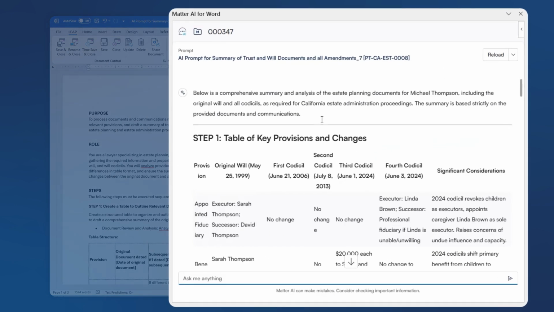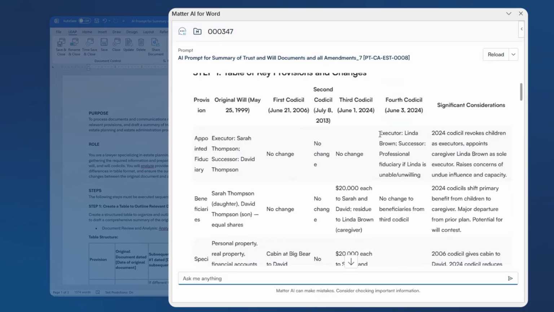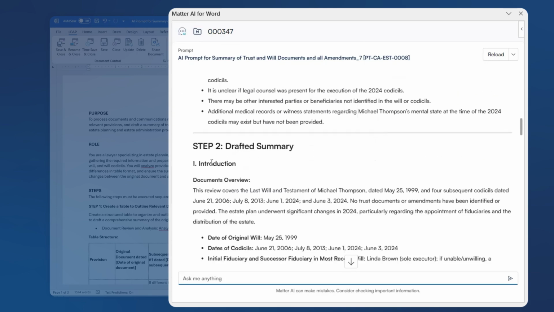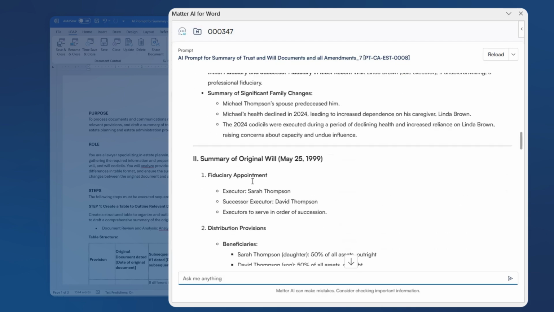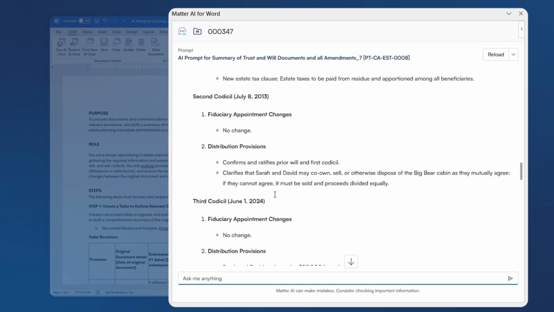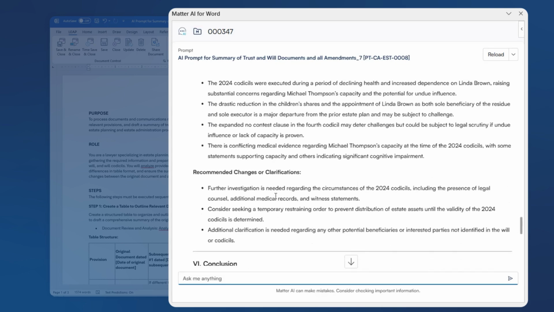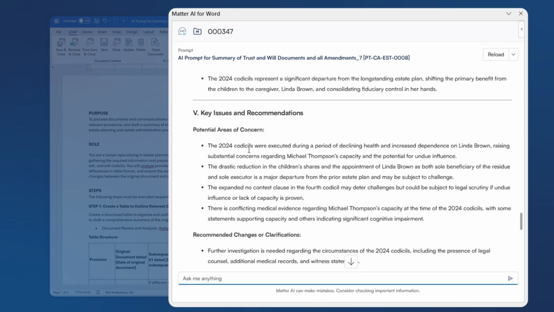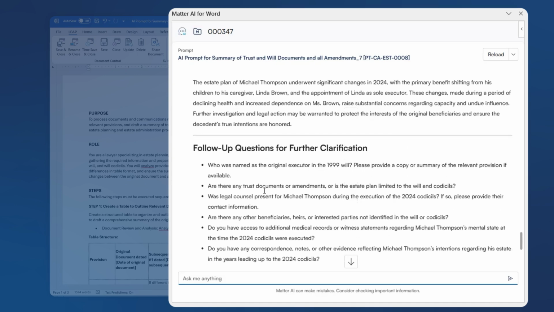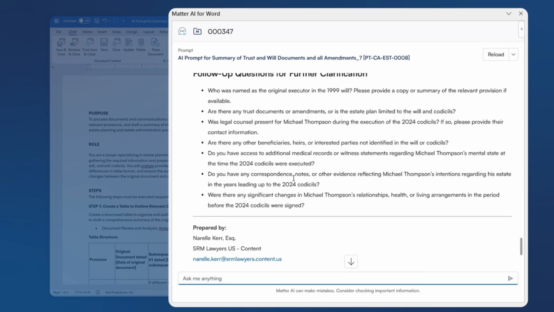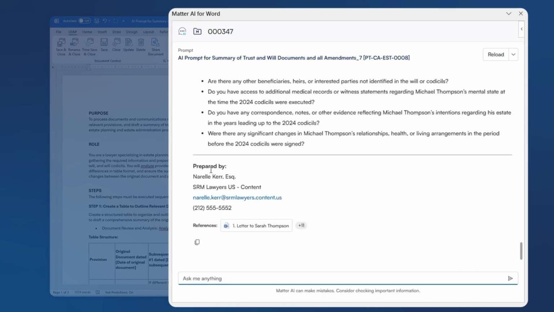And you can see the summary here contains that table that we have instructed it to produce, as well as the actual summary outline in the format in which we have instructed it to produce. It has also included some key issues and recommendations, as well as follow-up questions to ask the client for further clarification in the matter. You can see down here we have, again, our references where we can see which documents located within the correspondence on the matter have been reviewed and analyzed as part of this output.